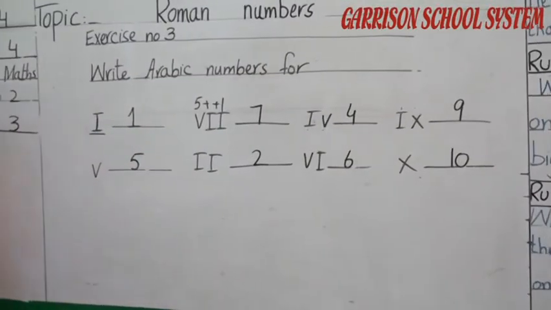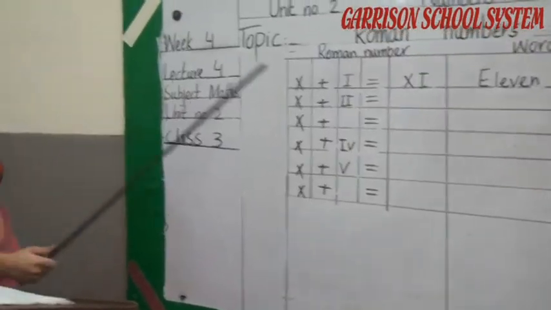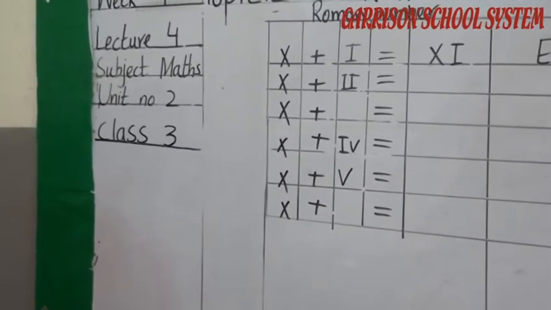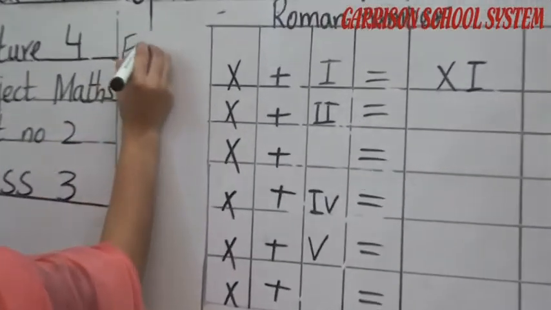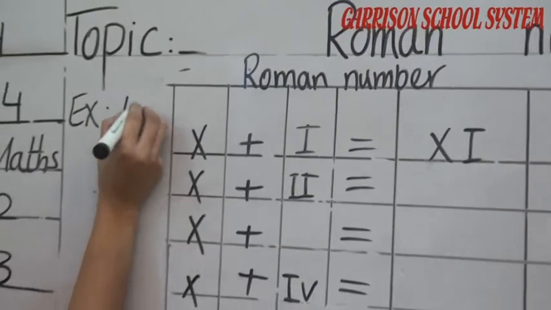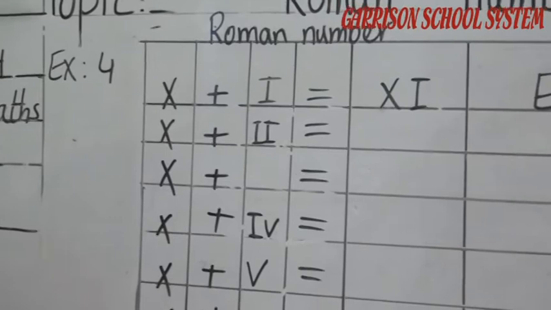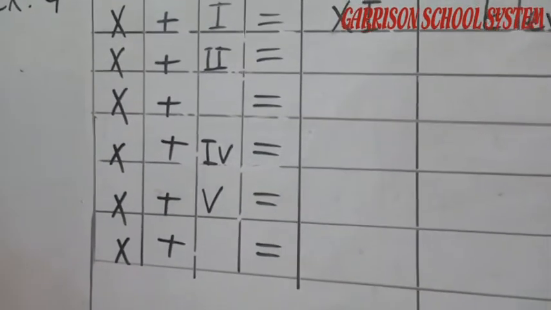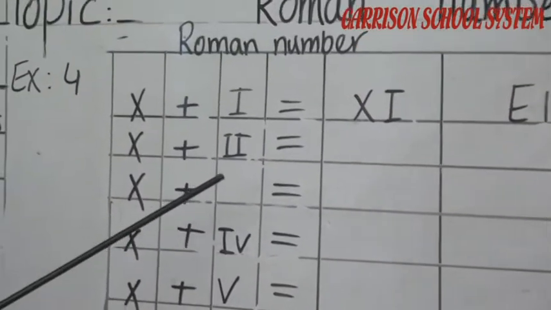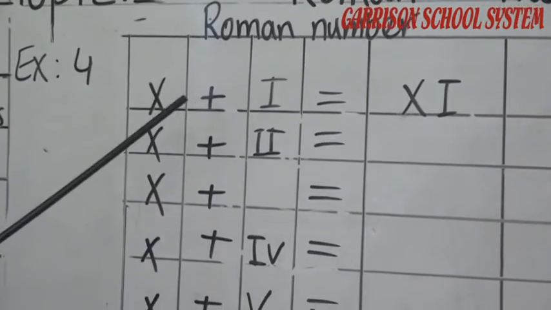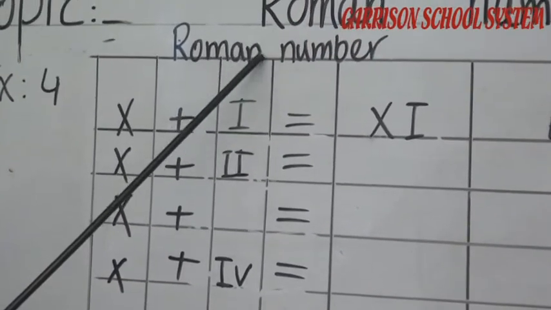Okay student, look at the board. Here is our exercise number 4. What is the statement? Work with X and fill in the table. Write the numbers 1 to 20 in words. You can see the table here. The first portion is for Roman numbers. The second portion is for counting in words.